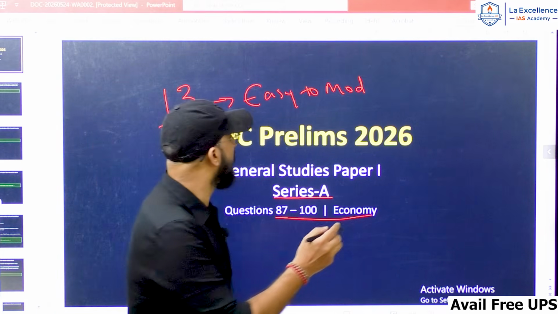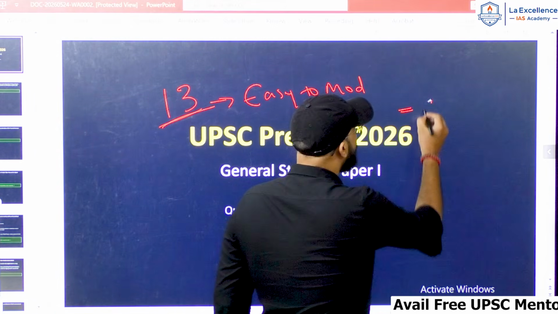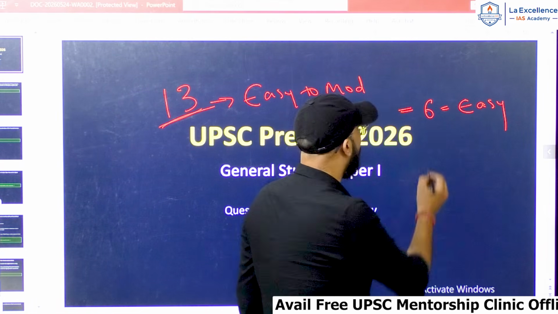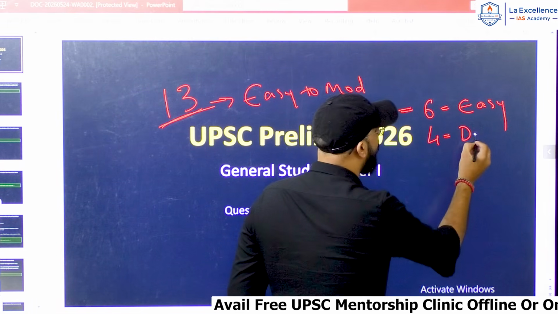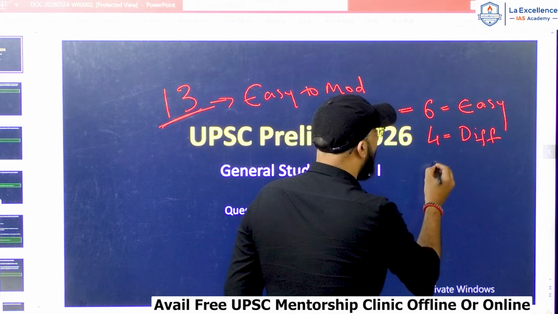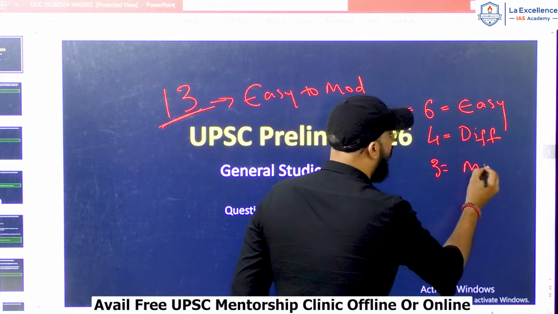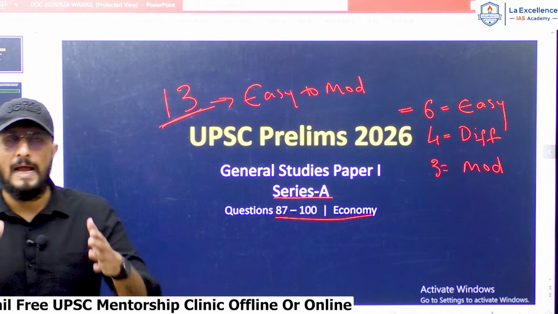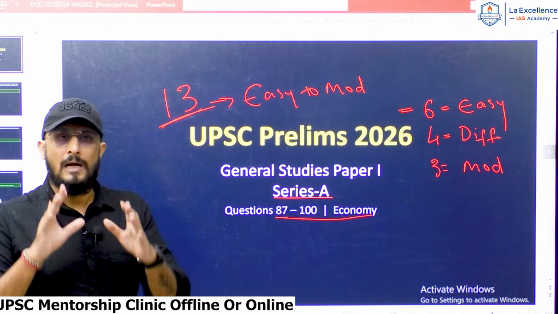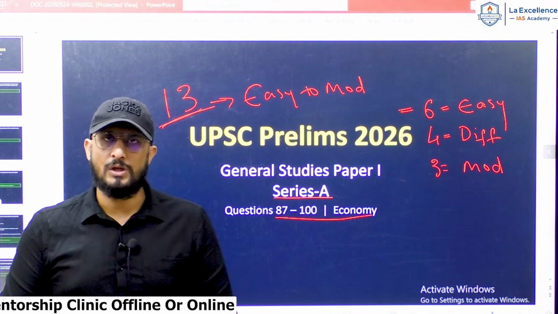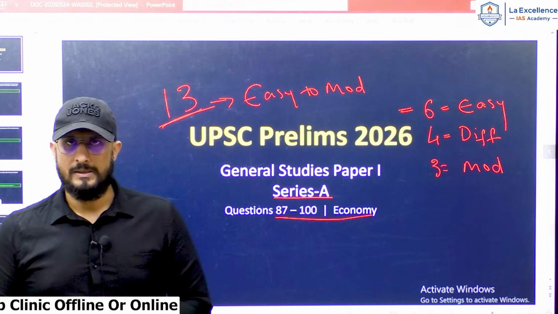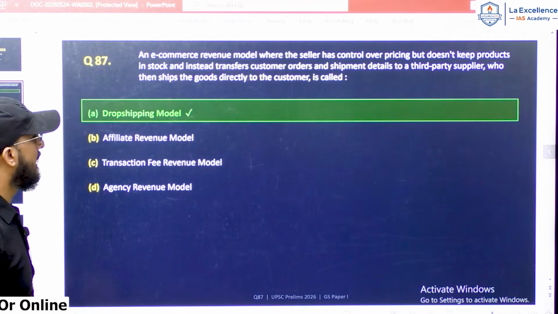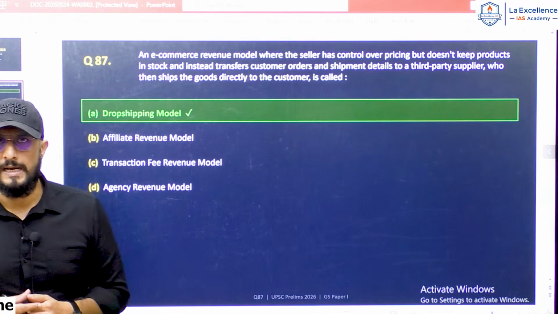Out of these 13 questions, around 6 questions were easy. Around 4 questions were difficult and another 3 questions were moderate. So with proper conceptual clarity and current affairs, an aspirant would be able to do most of the questions from economics. With this analysis, let us move on and discuss each question individually.